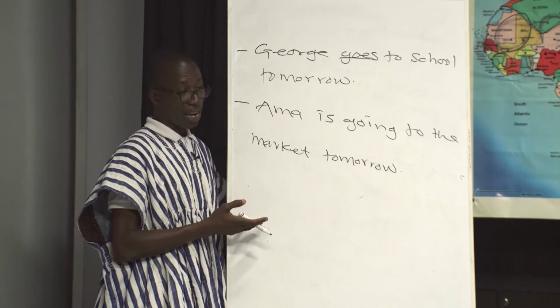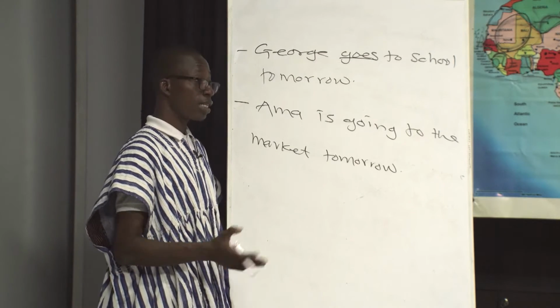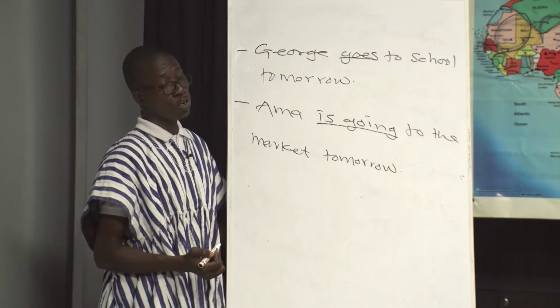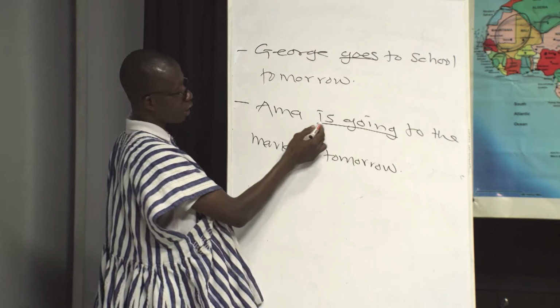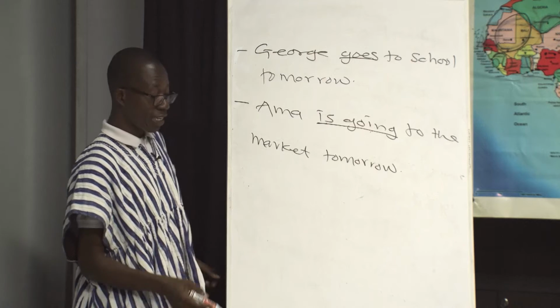This is an action that is future indicative, that is yet to take place. It hasn't taken place, but we are saying it in the present continuous tense. Is going, present continuous, which has future indicative.